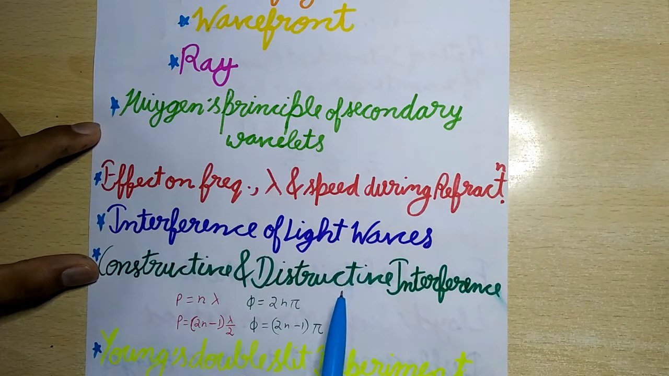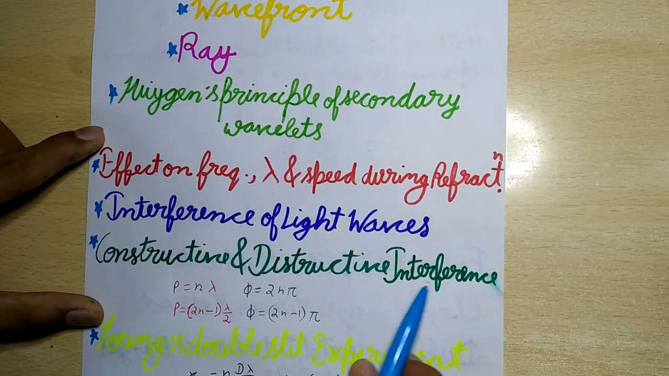Now next is interference of light waves. When light waves from two coherent sources traveling in the same direction superpose each other, the intensity in the region of superposition gets redistributed, becoming maximum at some points and minimum at other points. This phenomenon is known as interference of light.